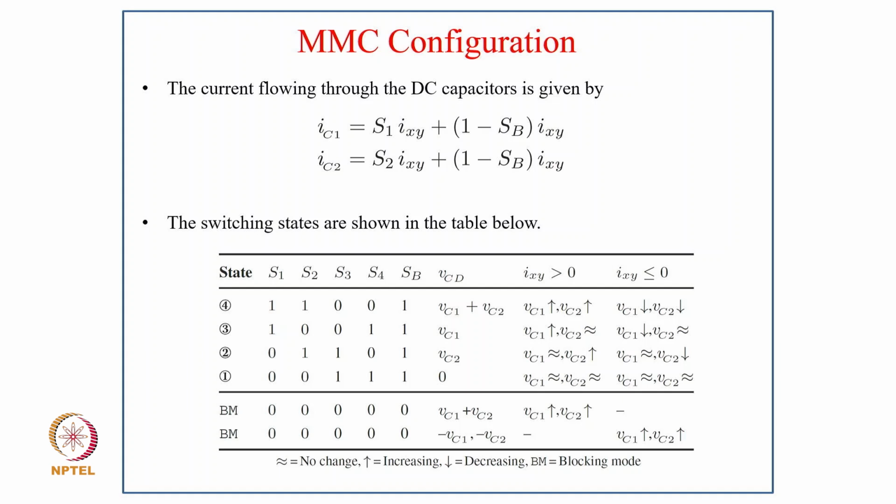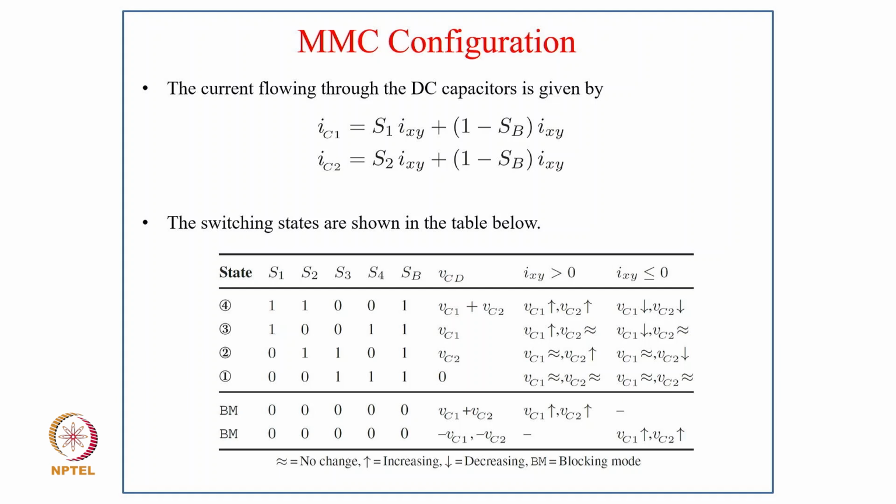The fourth state is where S1, S2 both are 1, S3 is 0, S4 is 0, and SB equal to 1. So VCD becomes VC1 plus VC2, and if Ixy is greater than 0, both VC1 and VC2 increase; if Ixy is less than 0, both decrease. Coming to state 3, when S1 is 0, S2 is 0, S3 is 0, and S4 is 1, and SB also 1, VCD is VC1, and if Ixy is greater than 0, VC1 increases and VC2 remains constant. Similarly, if Ixy is less than 0, VC1 decreases and VC2 remains almost constant.